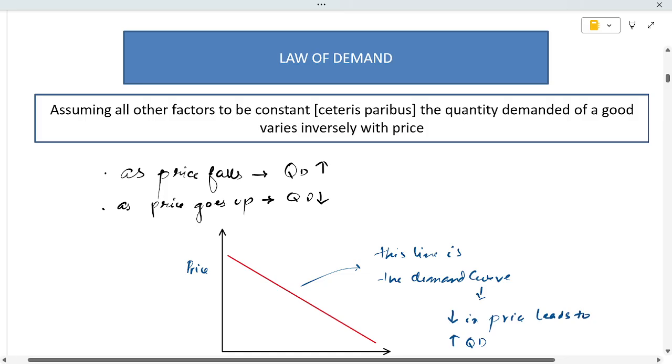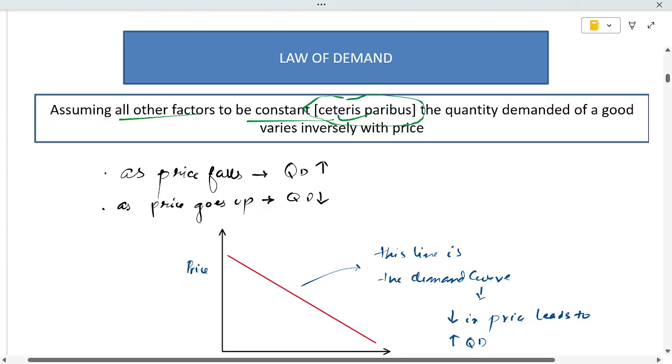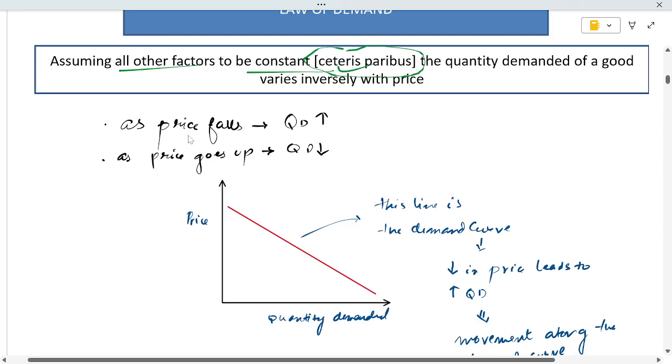So what is the law of demand? Assuming all factors to be constant, which is the Latin term ceteris paribus, the quantity demanded of a good varies inversely with price. As price falls, quantity demanded increases. As price goes up, quantity demanded decreases.